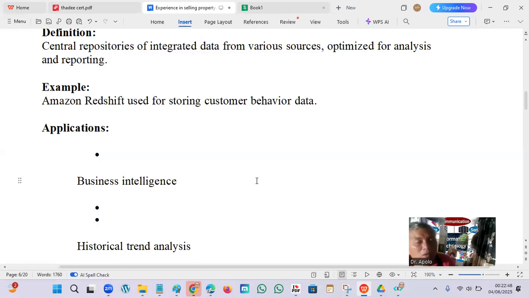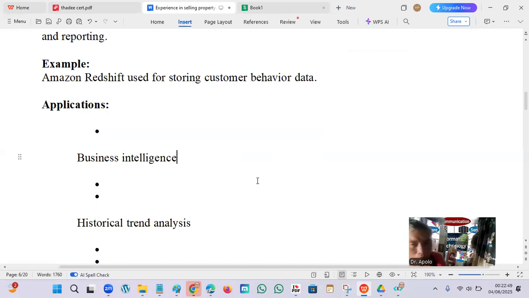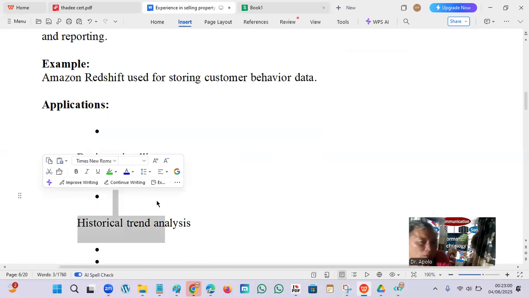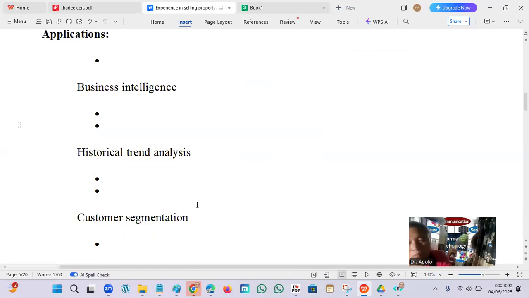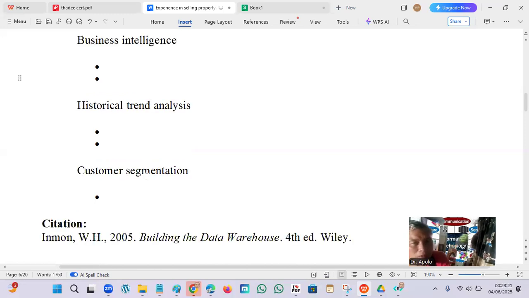Applications include business intelligence, BI, a system that gives suggestions and advice. Historical trends analysis tells you where the product we are using stands now compared with existing competitors. There is also customer segmentation: male, female, teenager, middle adult, and so on. For each segment there are preferences and different products. This is vital in the market.